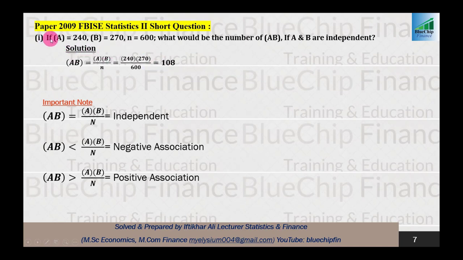A short question is that if A equals 240, B equals 270, N equals 600, what would be the number of AB if A and B are independent?